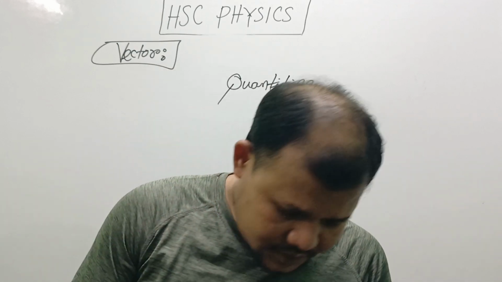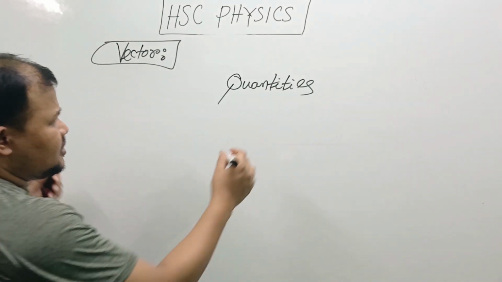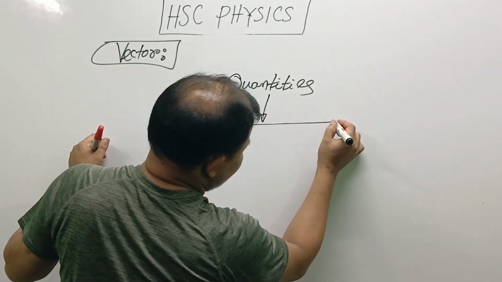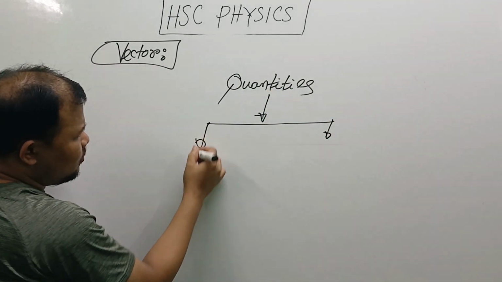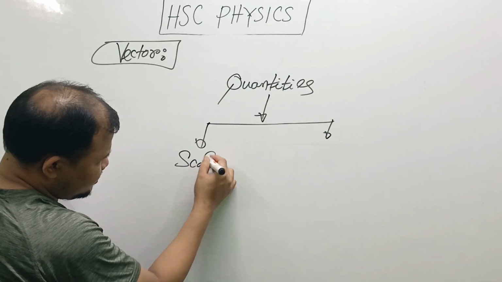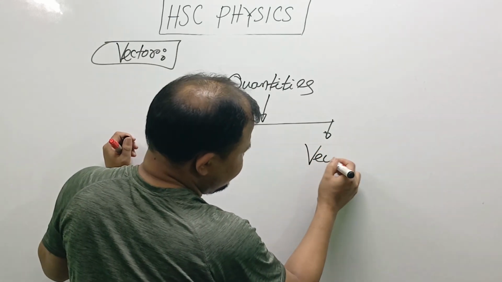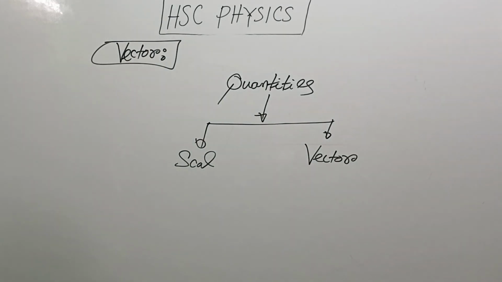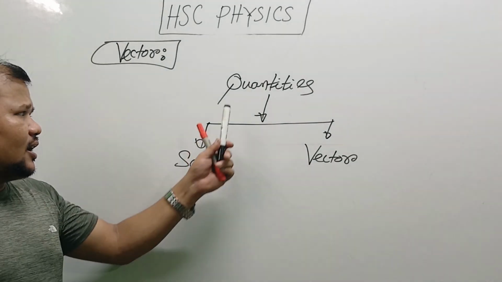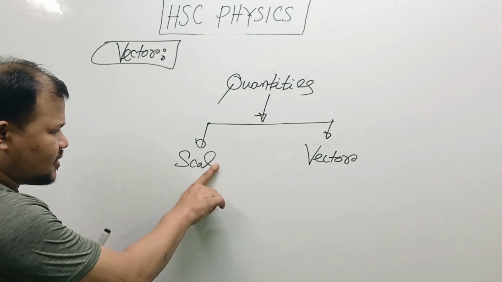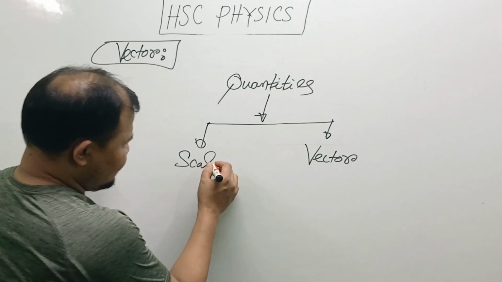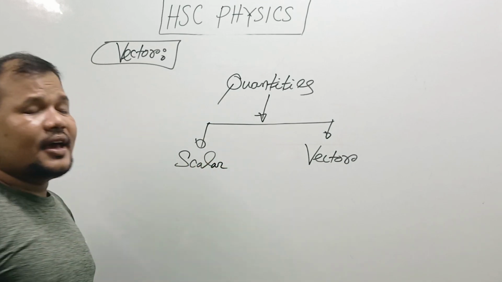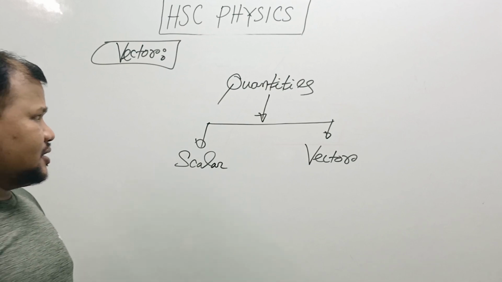Quantities may be of two types: one is scalar quantities, another is vector quantities.